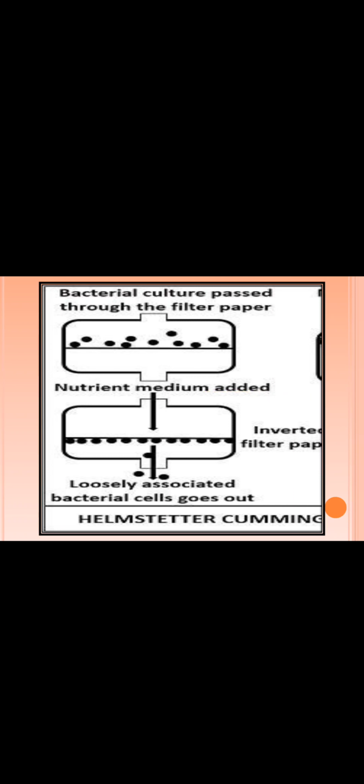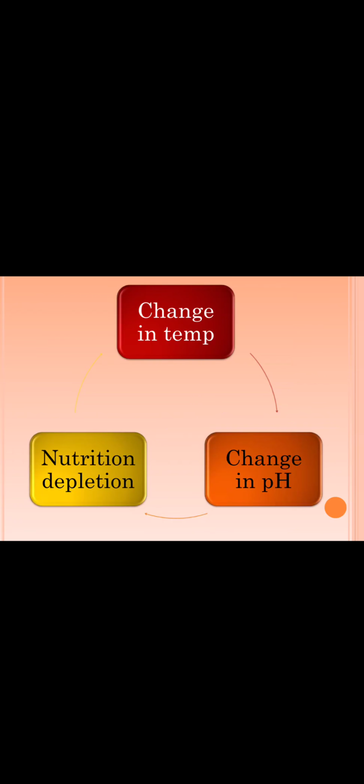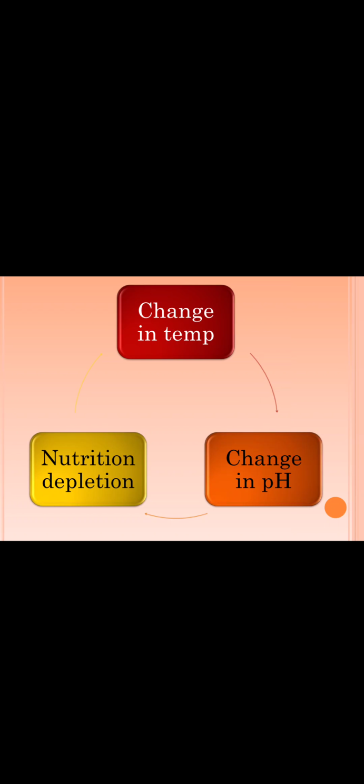So we have seen two techniques to get synchronous culture: separation based on cell size, that is the Helmstetter-Cummings technique, and the induction technique. Here we are separating the organisms based on size, and then those organisms are in the same stage of their growth. In the induction technique, we are giving them unfavorable conditions, and on the return of favorable conditions, they are all in the same stage of their growth. So that is about this particular synchronous culture.